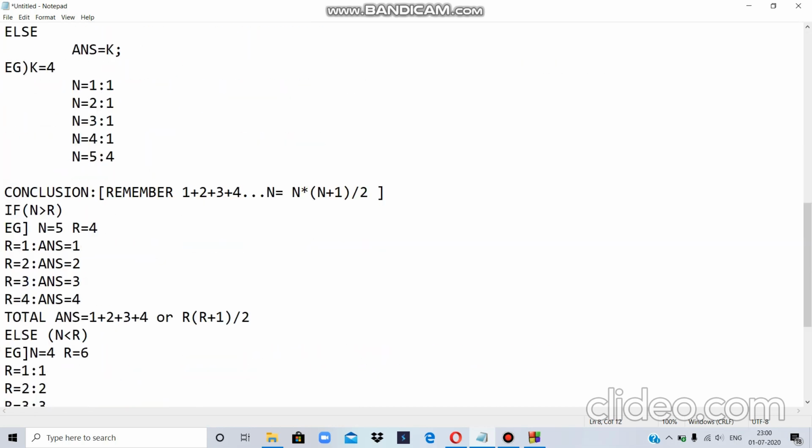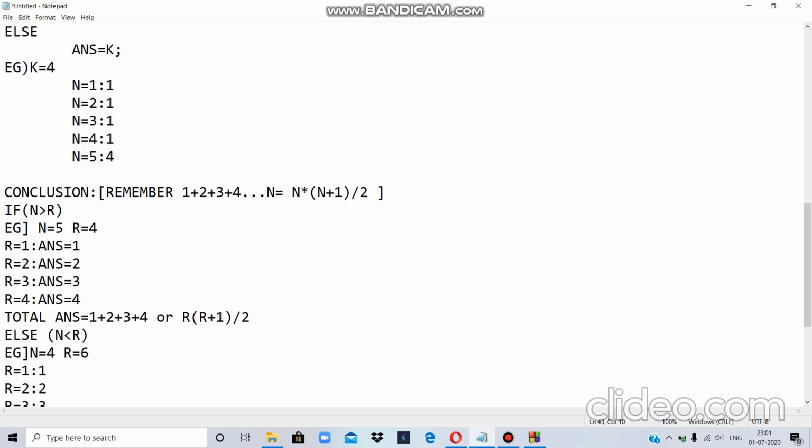I am given n and r again. Now suppose n is greater than r. This is one example: n is 5 and r is 4. What is r? R is the maximum number of days in the week I can choose. So I can choose at max 4 days. I can choose 1 also, 2 also, 3 also, and 4 also. For all the 4 cases, I am going to calculate my answer, and then I will add them because I want to know the total number of shapes.